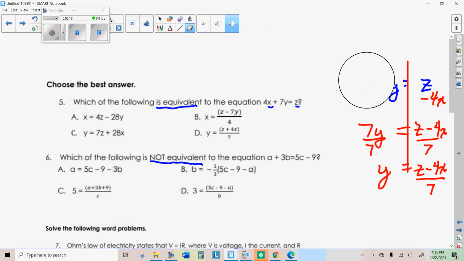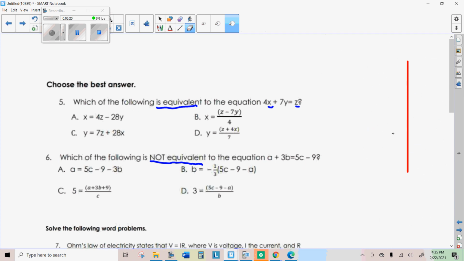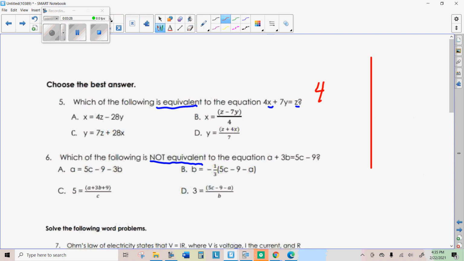Let's try solving it for x this time. 4x plus 7y equals z. To solve that for x, we're going to subtract 7y first, and then we're going to divide by 4.